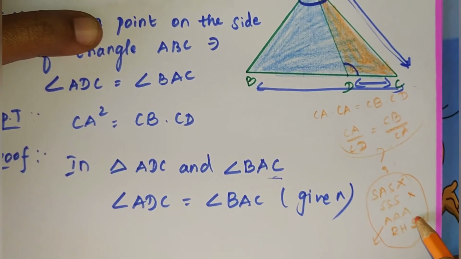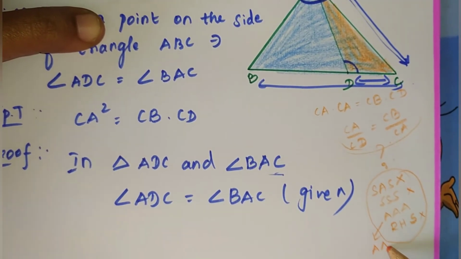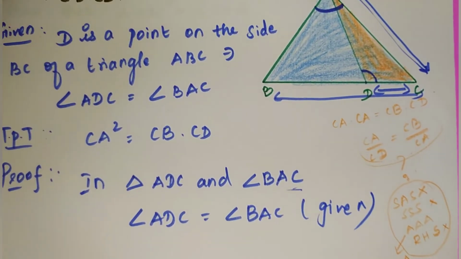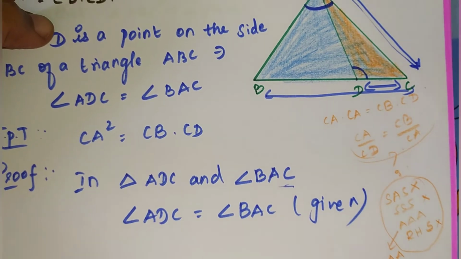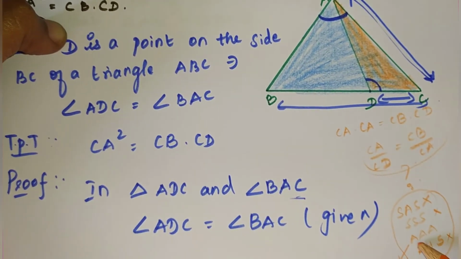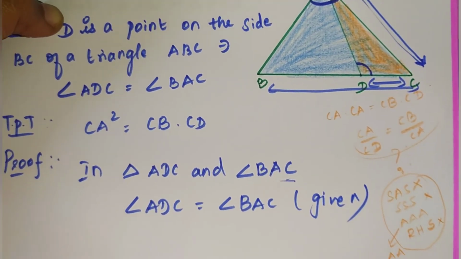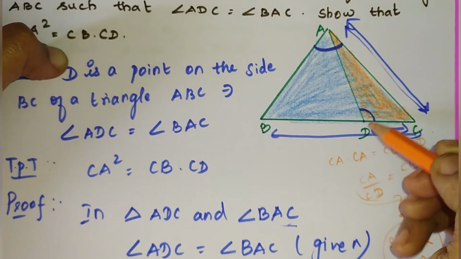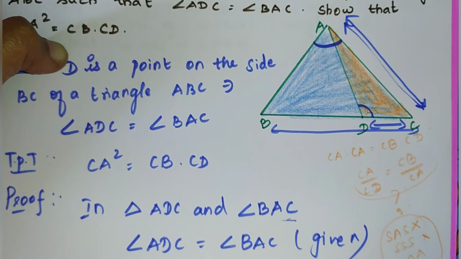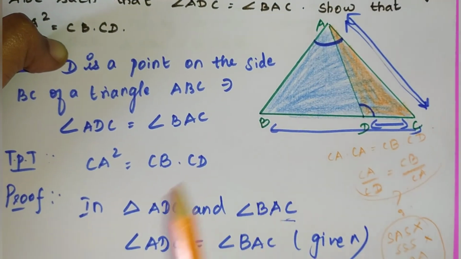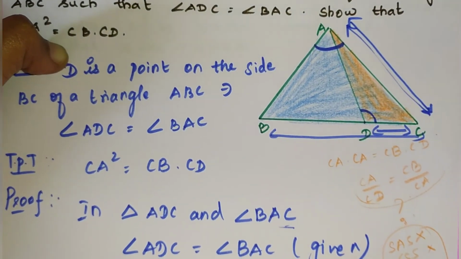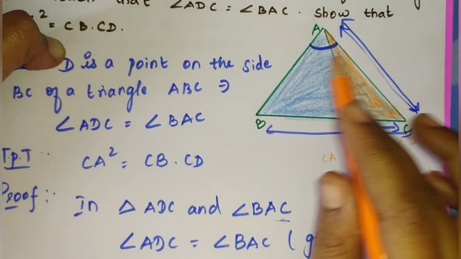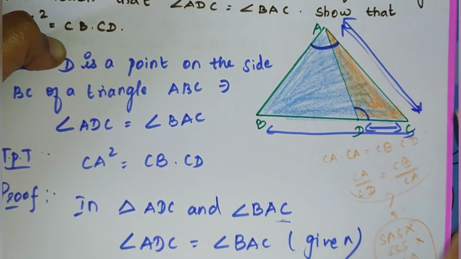Instead of AAA, we can prove it by the AA similarity criterion also. Already I spoke about the AA criterion. So we know that one angle is equal. One more angle we have to prove. Which angle can we prove? See the figure carefully.